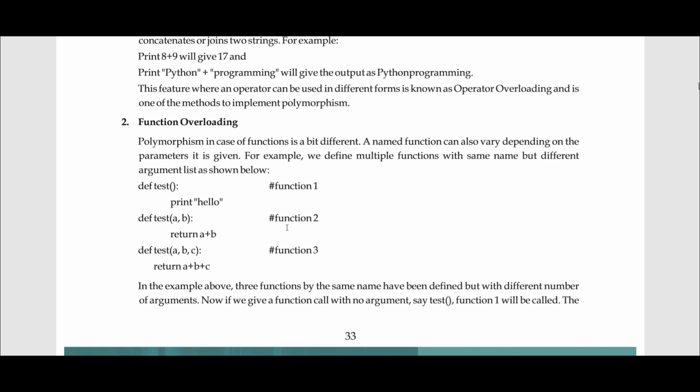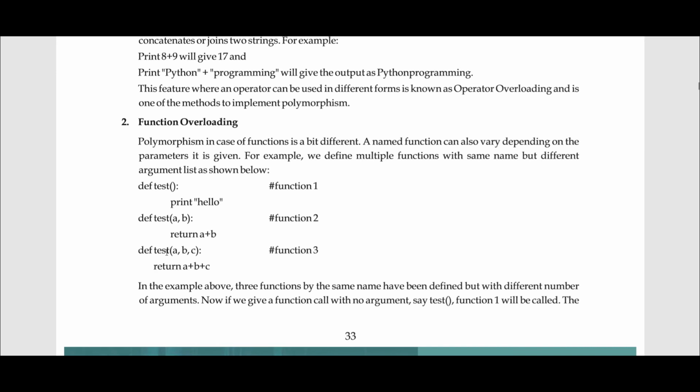Similarly, another function is defined with the name test again, and two parameters are passed, and it returns the summation of those two numbers. And similarly, a third function is also defined, which adds up all three arguments. So depending upon the parameters, the function you call differs, and the output will also differ.